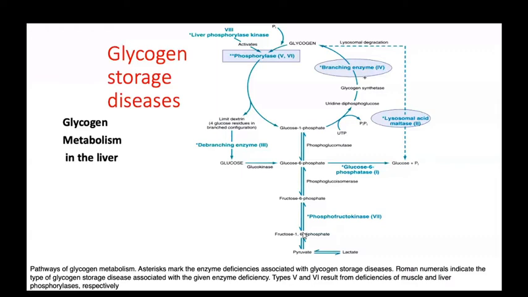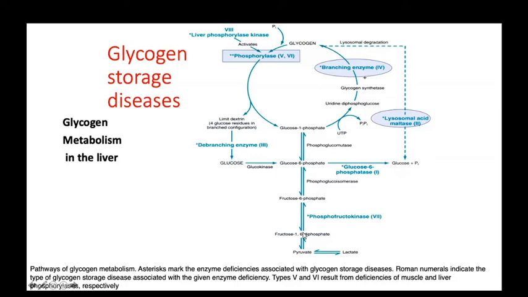Because glycogen is present in the liver, metabolic degradation occurs there. Acid maltase enzyme is present in the lysosome, and deficiency of this enzyme causes type 2 glycogen storage disease. Third type of glycogen storage disease occurs due to debranching enzyme deficiency.